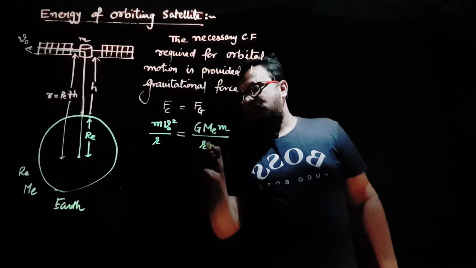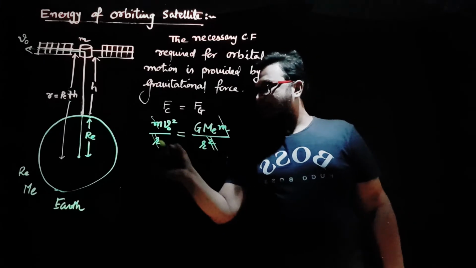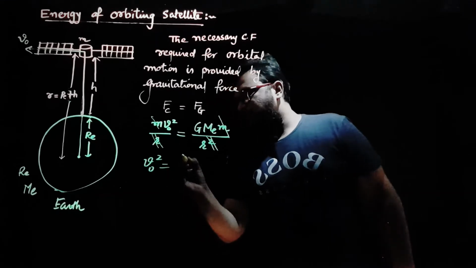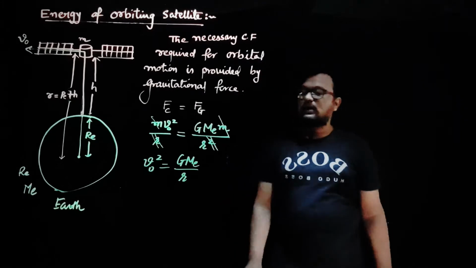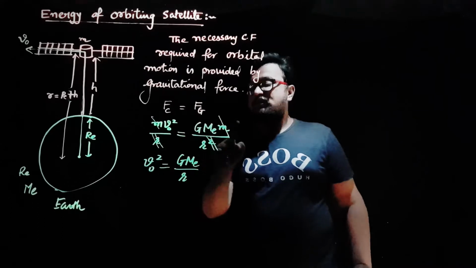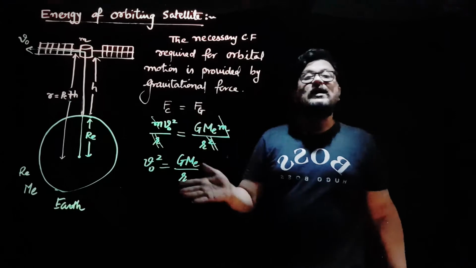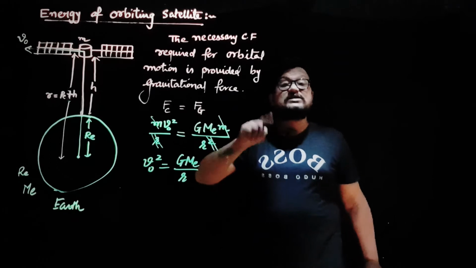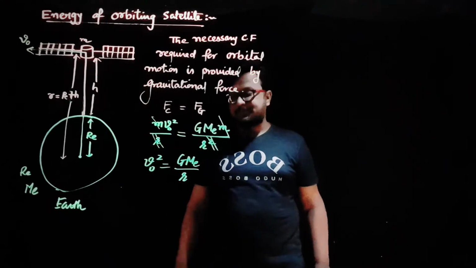G Me m over r square. So m and m will get cancelled out, and r and one r will get cancelled out. So we get the formula for orbital velocity: V0 square will be equal to G Me over r. Clearly you can see that orbital speed is independent of mass of satellite, because mass of satellite here gets cancelled out. It depends only on the distance. So orbital speed is inversely proportional to root of distance of the satellite from the center of Earth.